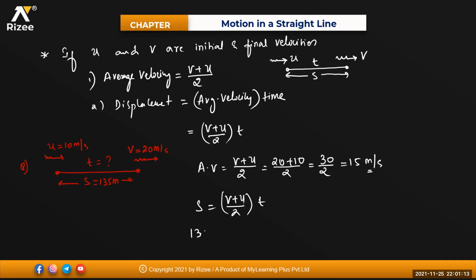Now displacement formula. s = (v + u)/2 into t. Displacement is given in the problem, 135. The average velocity is 15, into t. So t will become 135 divided by 15. 15 tens are 150, that means 15 nines are 135. So that will become 9 seconds. Got it? Yes, sir.